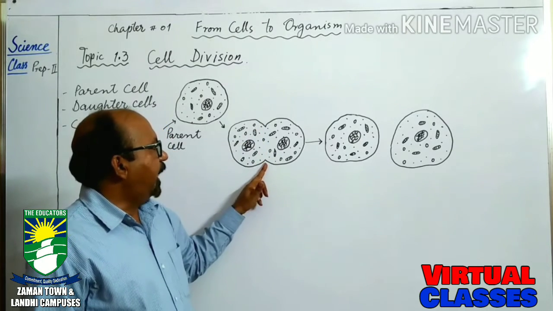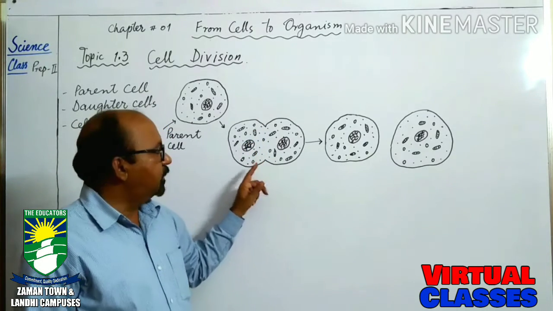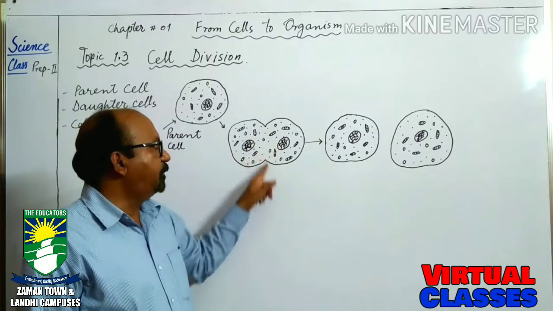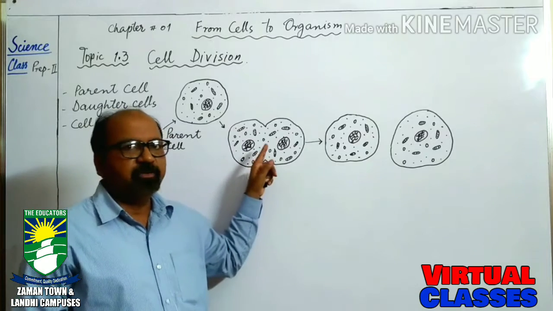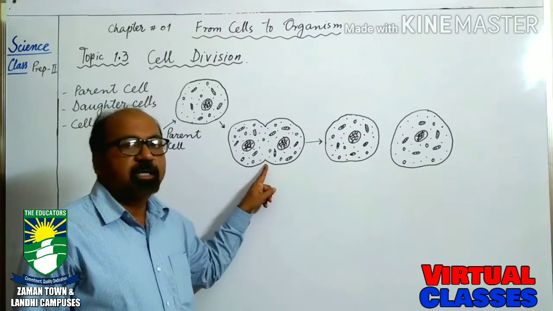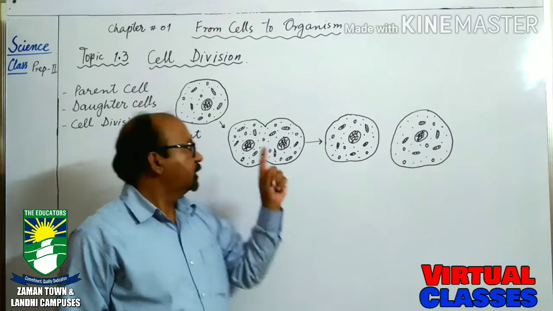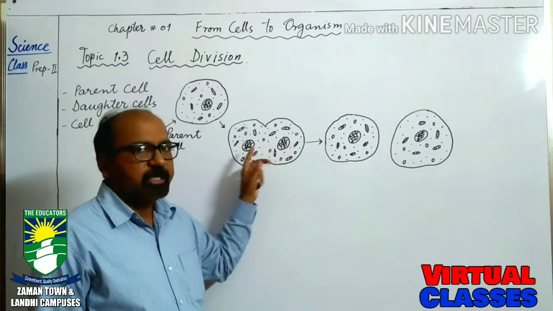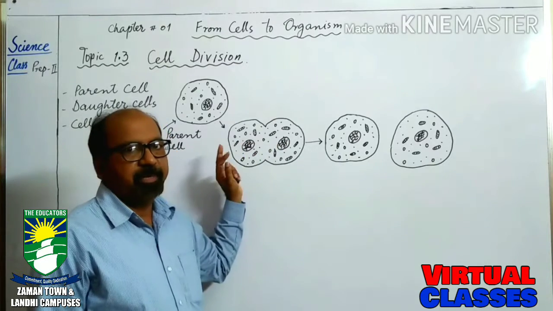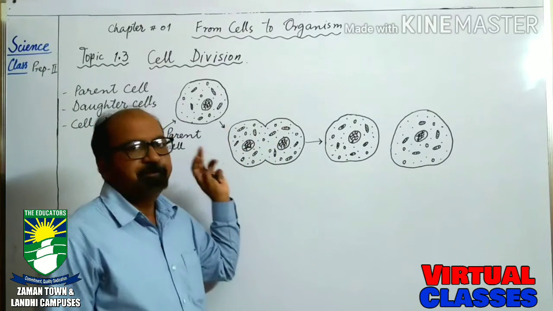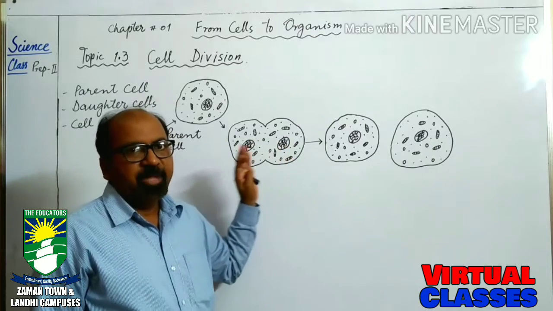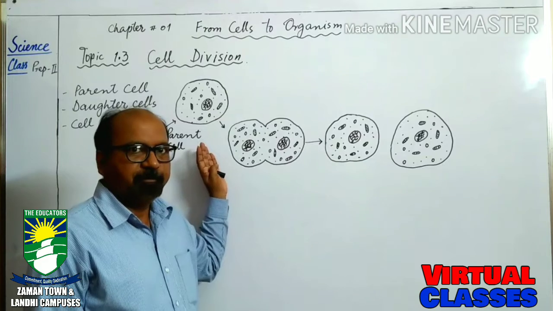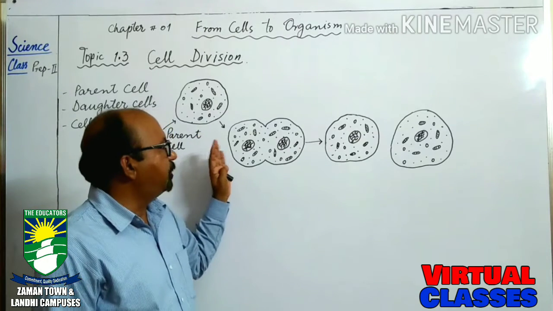This process is called cleavage. The point from where it is divided into two parts is called cleavage. That is not mentioned in the book, but this is called cleavage. First of all, the nucleus is divided into two nuclei. As you are watching, two nuclei are prepared, and all the organelles are also divided. And actually, it is the true copy of the parent cell.